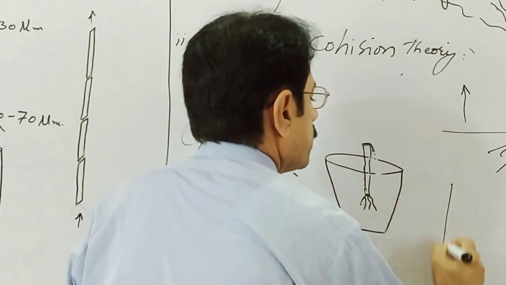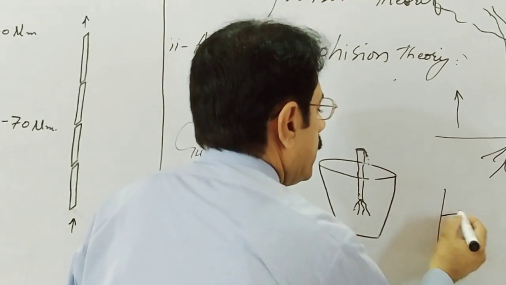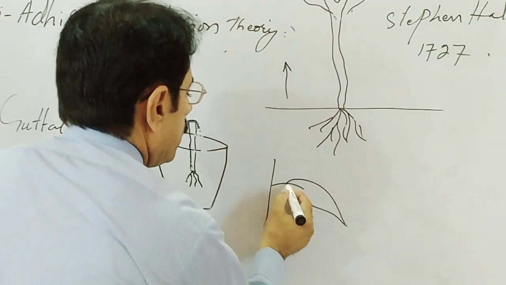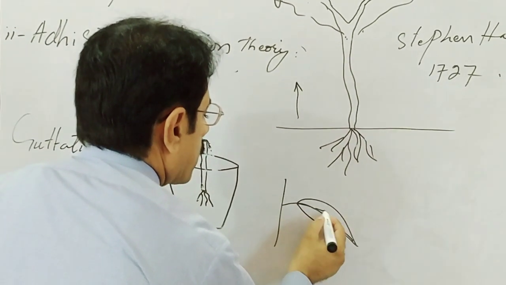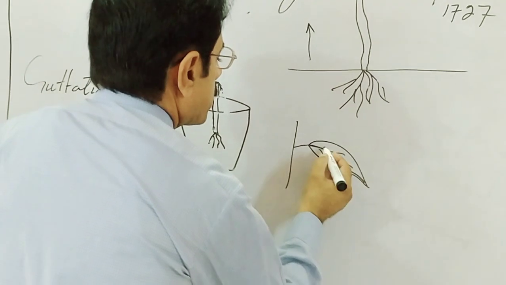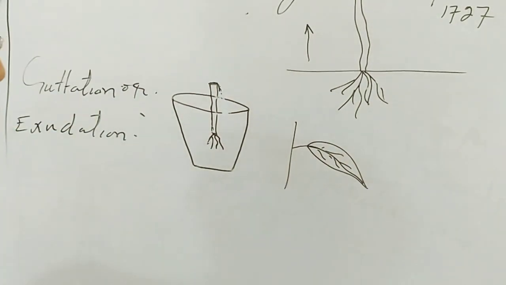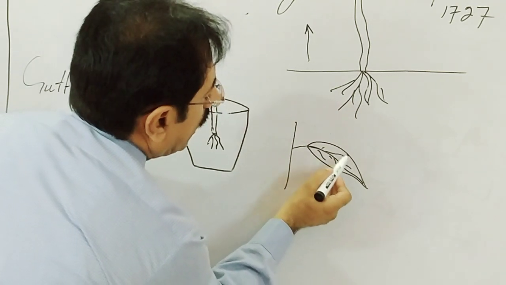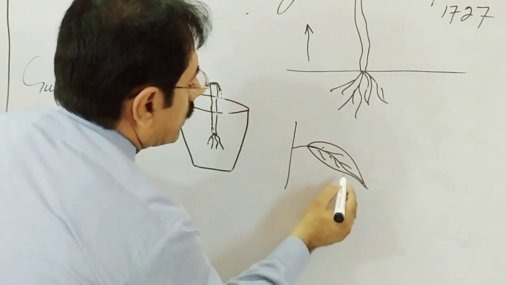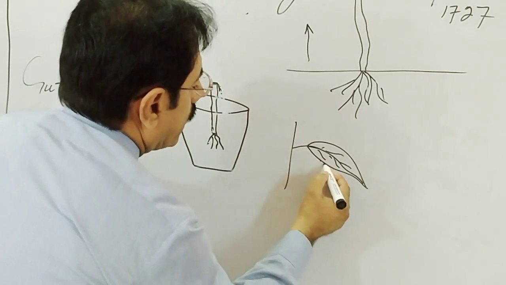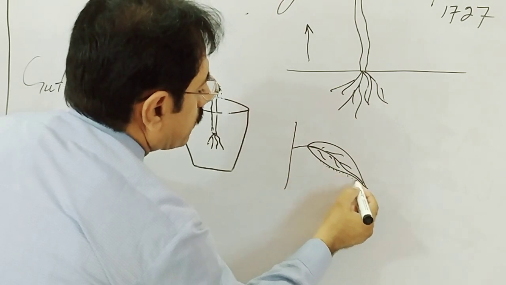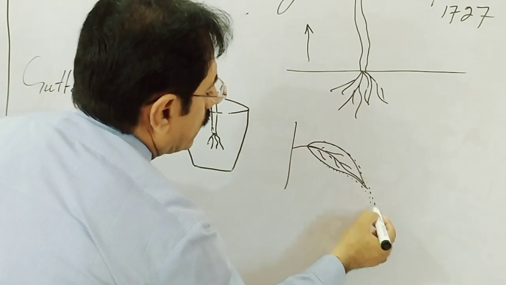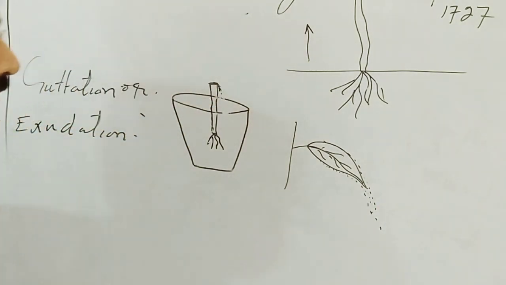Suppose this is the leaf margin. The leaf margin has pores. Through these pores, the water flows through the tips of the leaves downwards.